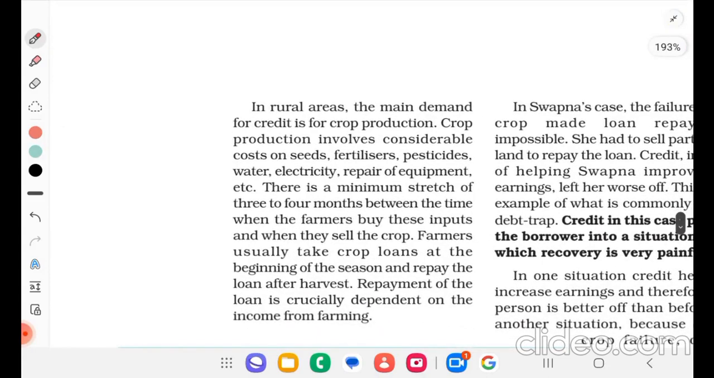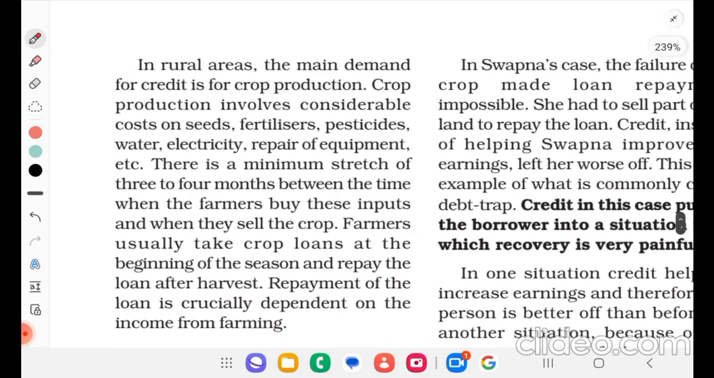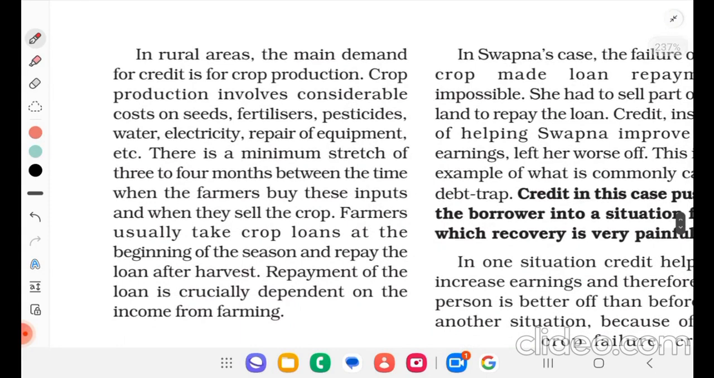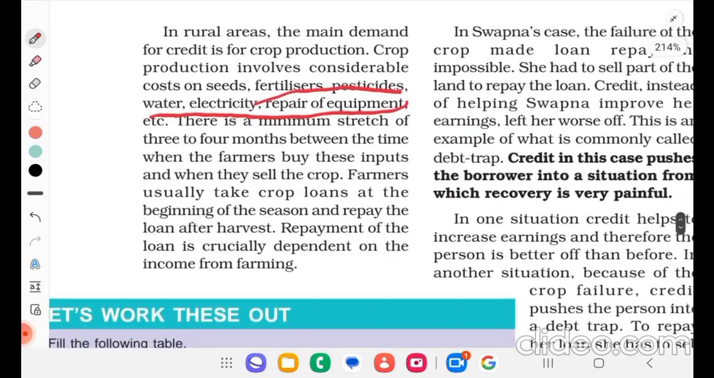In rural areas, the main demand for credit is for crop production. Crop production involves considerable cost on seeds, fertilizers, pesticides, water, electricity, repair of equipment, etc. There is a minimum stretch of 3 to 4 months between the time when the farmers buy these inputs and when they sell the crop. Farmers usually take crop loans at the beginning of the season and repay the loan after harvest. Repayment of the loan is crucially dependent on the income from farming.